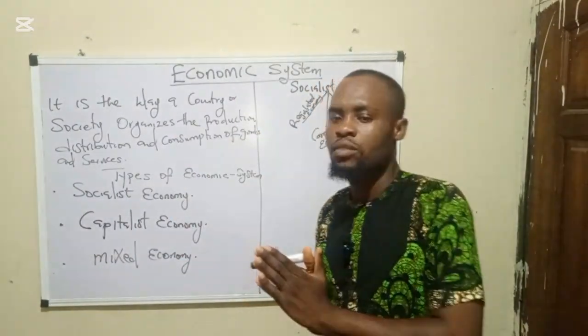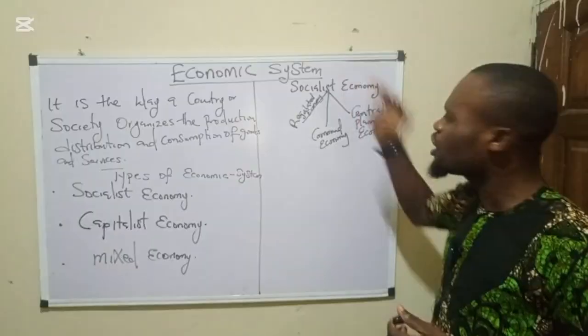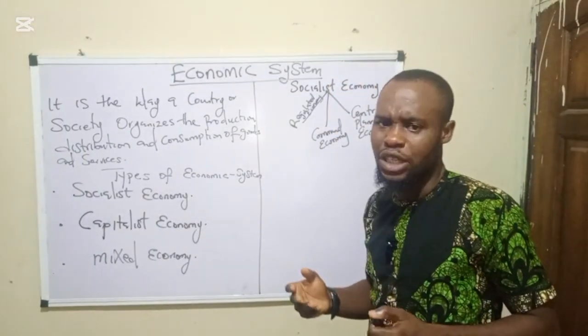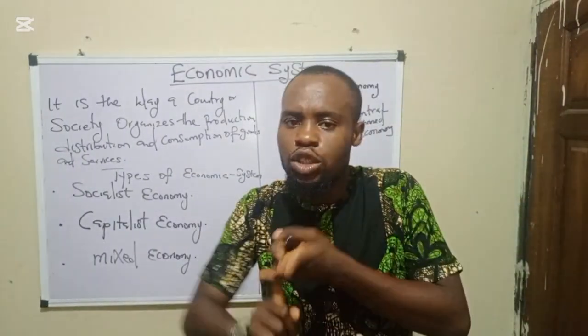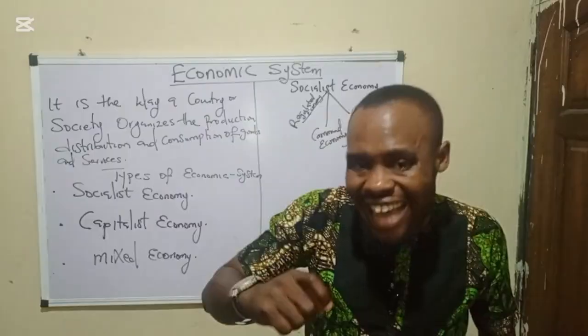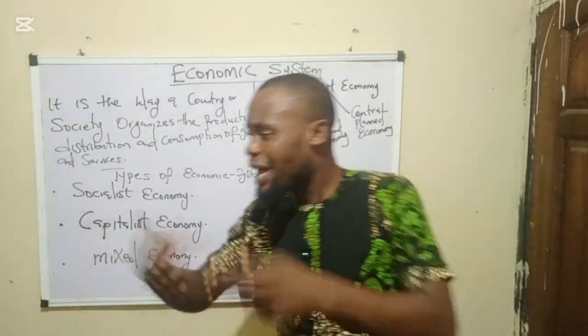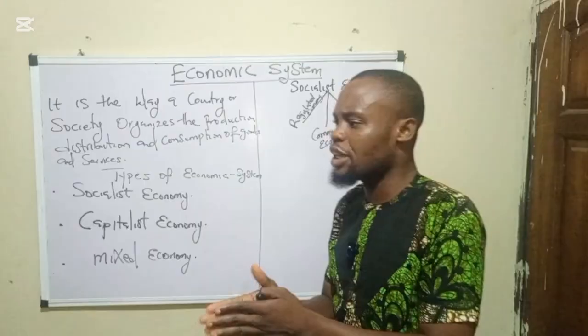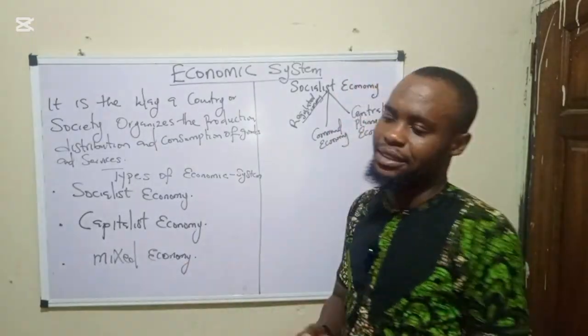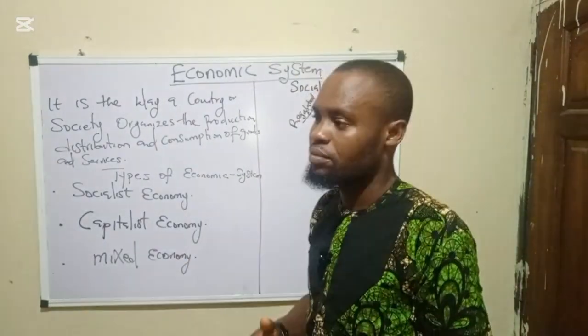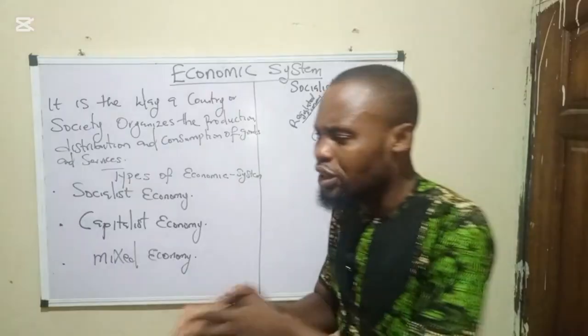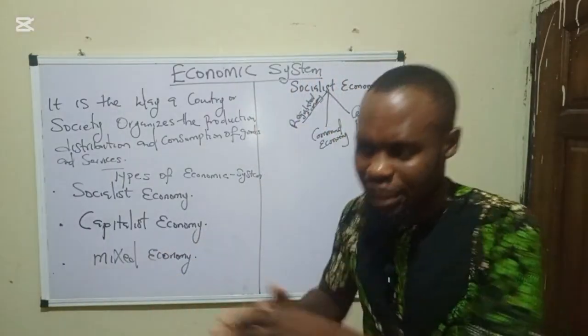Now, let's talk about the price system in a socialist economy. In a socialist economy, price is determined by the government. So they may ask you in your exam, in a socialist economy, who determines price? The answer is the government.